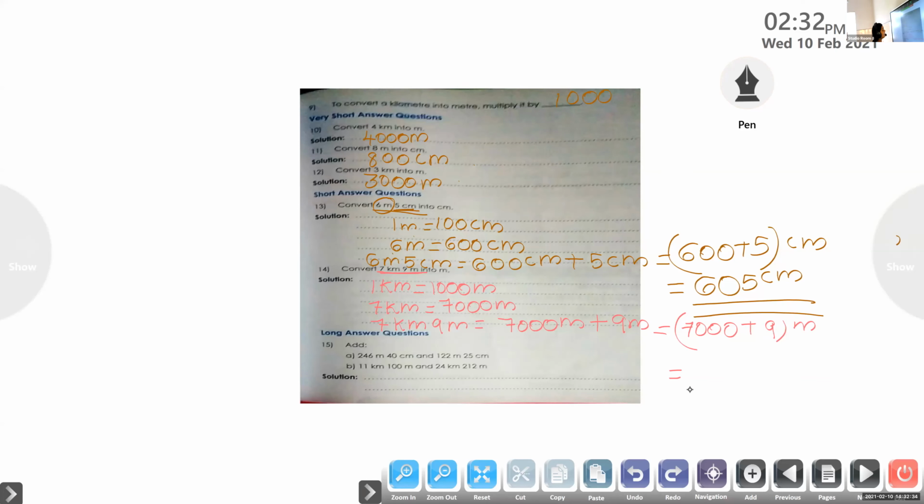When you are writing 7,009, just remove the last 0 and write 9, because only the ones place digit should be 9. So remove the last 0 and write 9 in the place of 0. Like that, when you write 605, remove the last 0 and write 5 in the ones place.